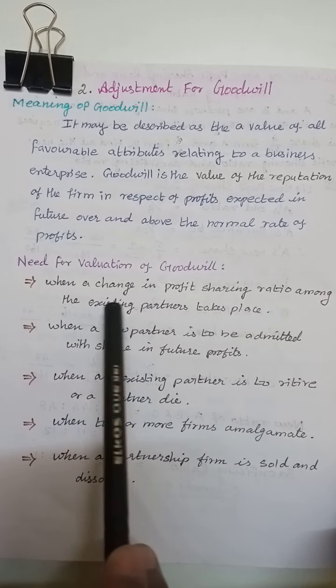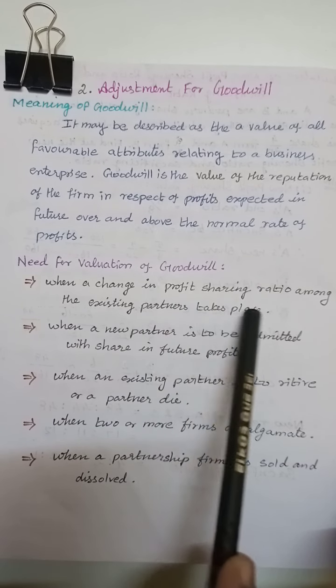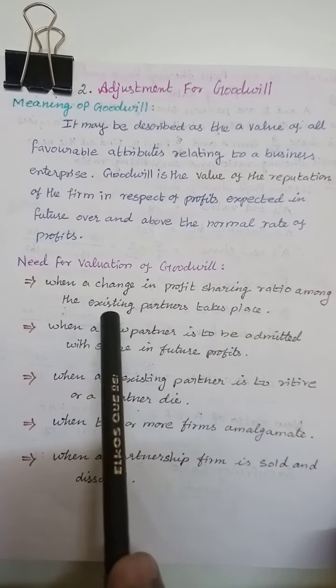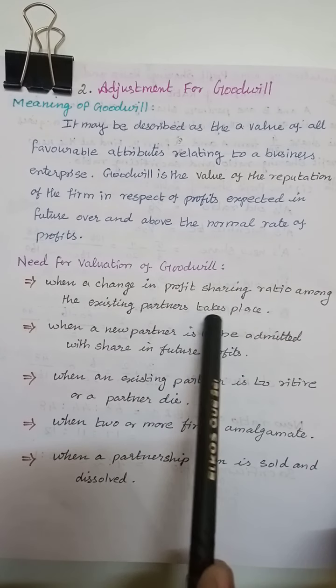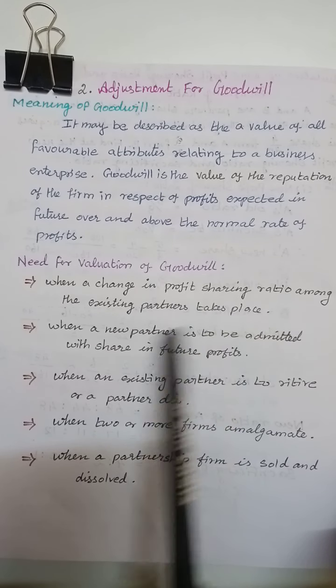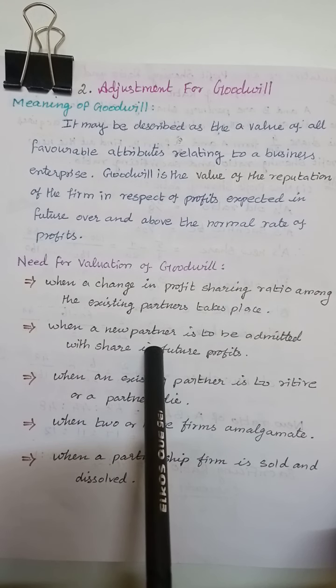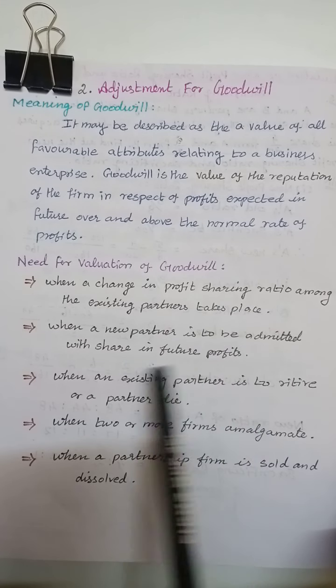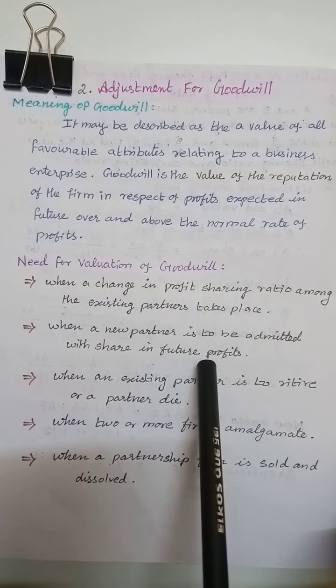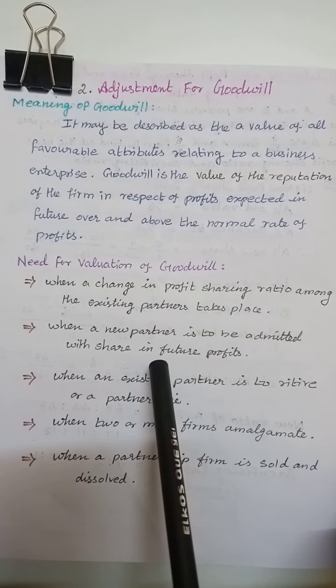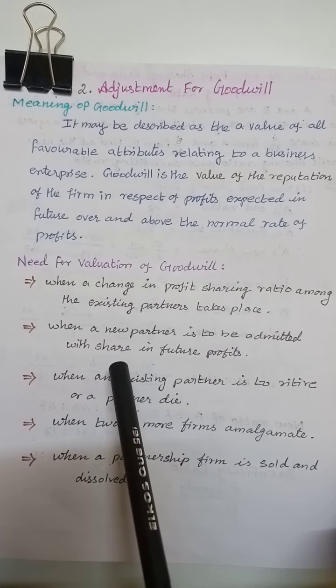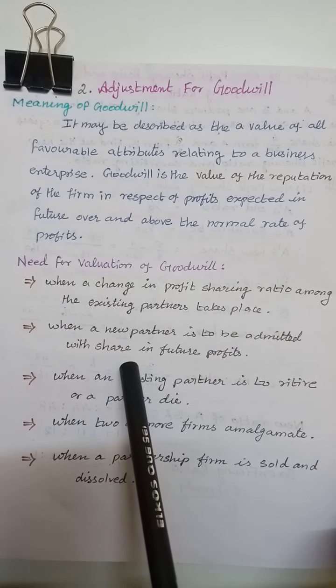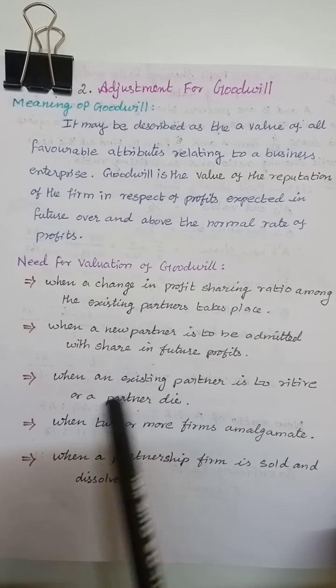When there is a change in the profit sharing ratio among the existing partners, or when a new partner is admitted with a share in future profits. When a new partner joins the partnership firm, they share the profits in future also.